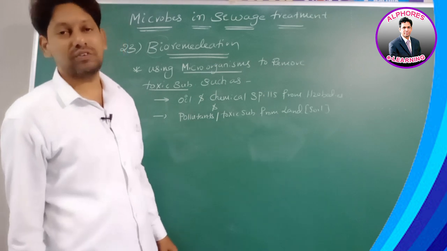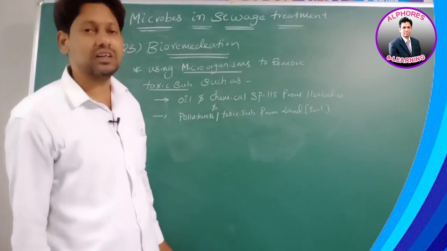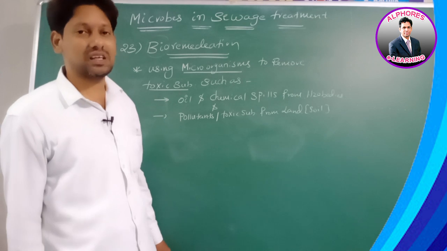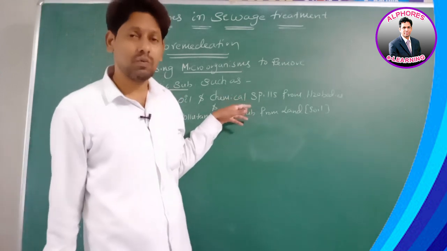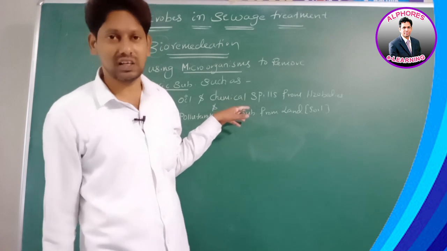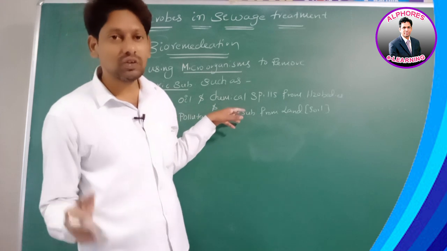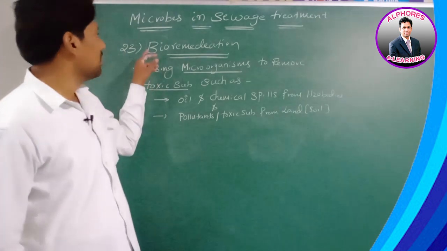Sir, when this oil or chemical spreads on the surface of the water body, what happens? The amount of dissolved oxygen in the water decreases. So aquatic animals won't get a sufficient amount of oxygen. So those oil and chemical spills should be removed. To remove them from water bodies, what is used, sir?